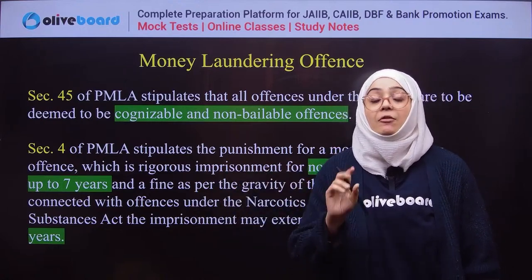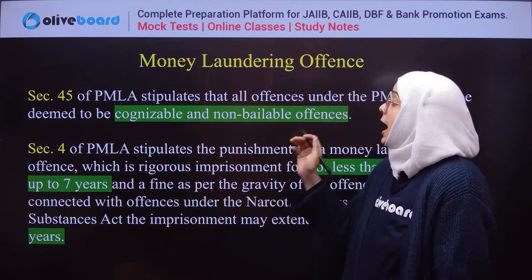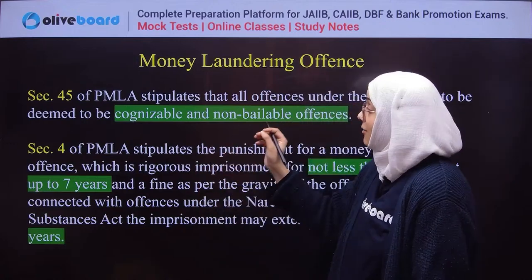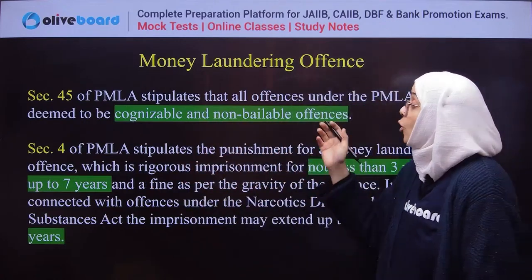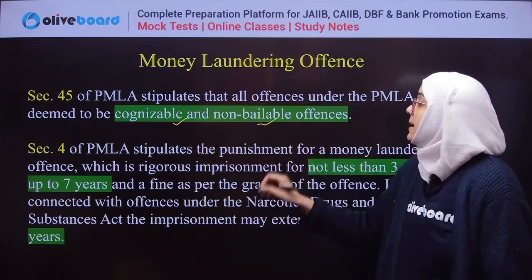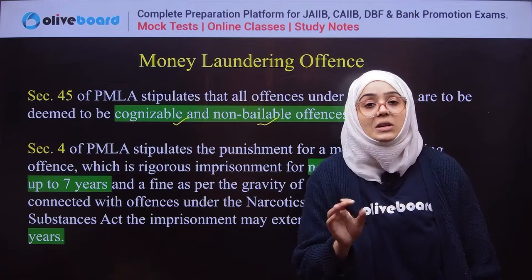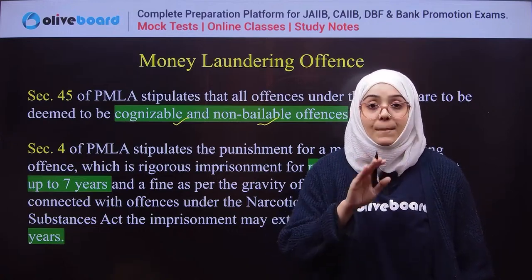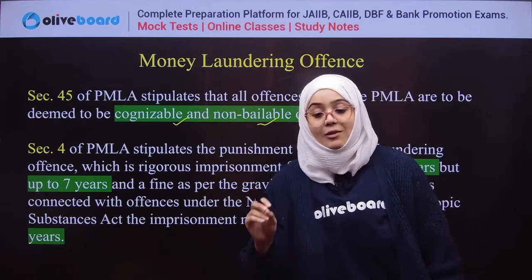Now, what happens if you are found guilty in a money laundering case? According to the Prevention of Money Laundering Act, Section 45 describes the money laundering offense as a cognizable and non-bailable offense. Cognizable means you are arrested without any warrant, and non-bailable means you will not get bail in this money laundering case. So this is Section 45.